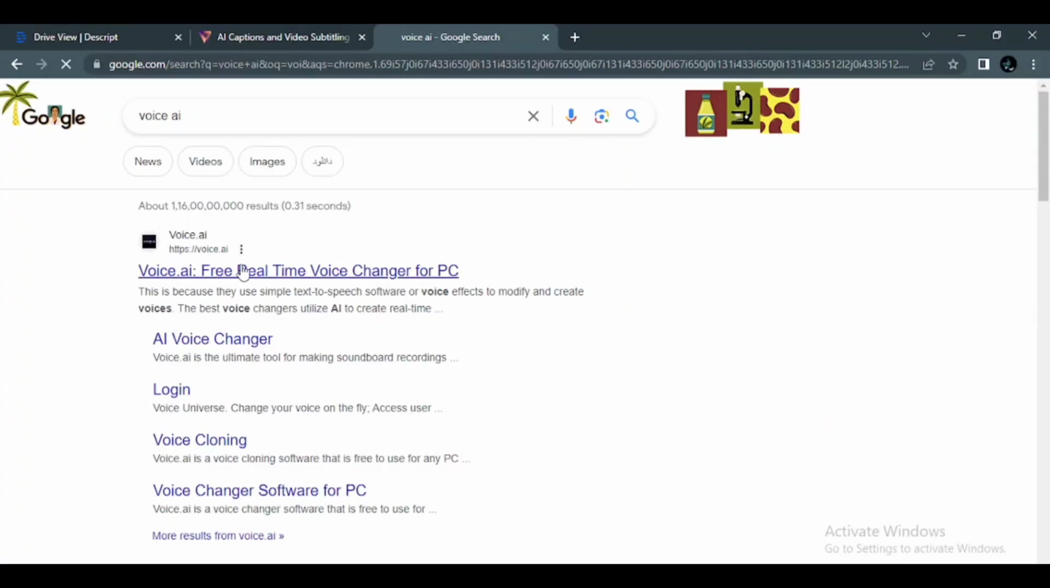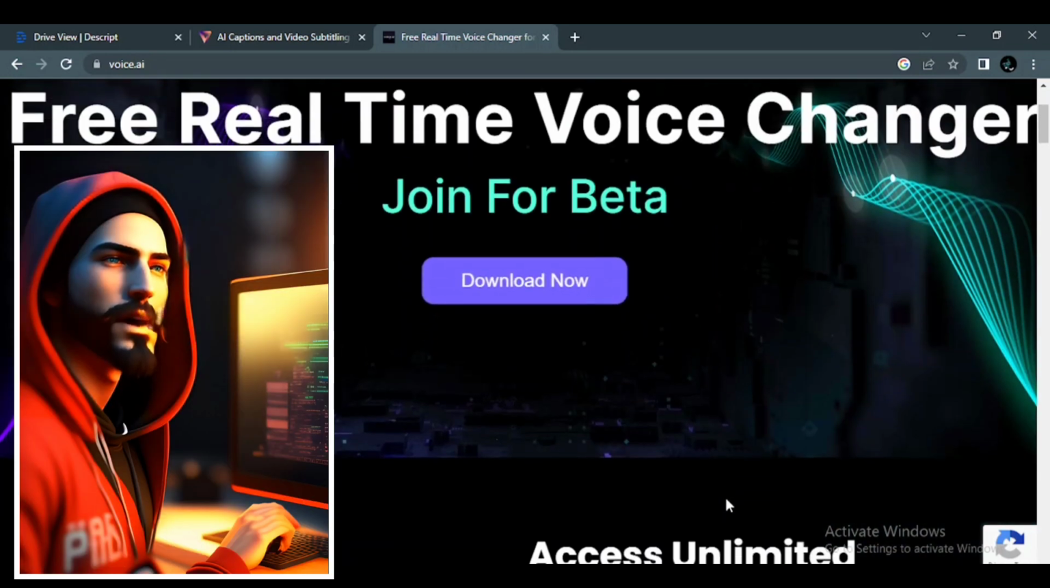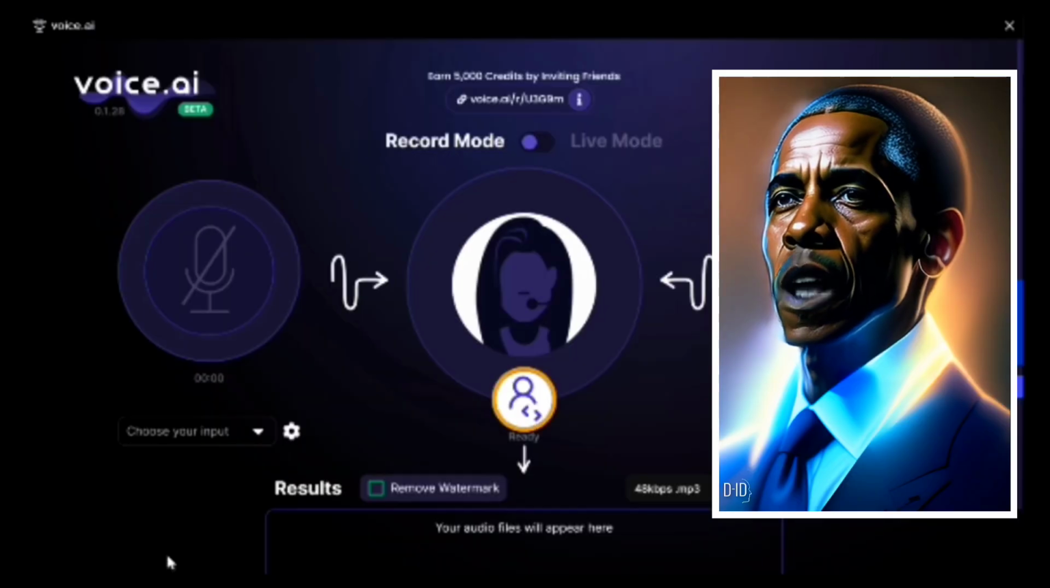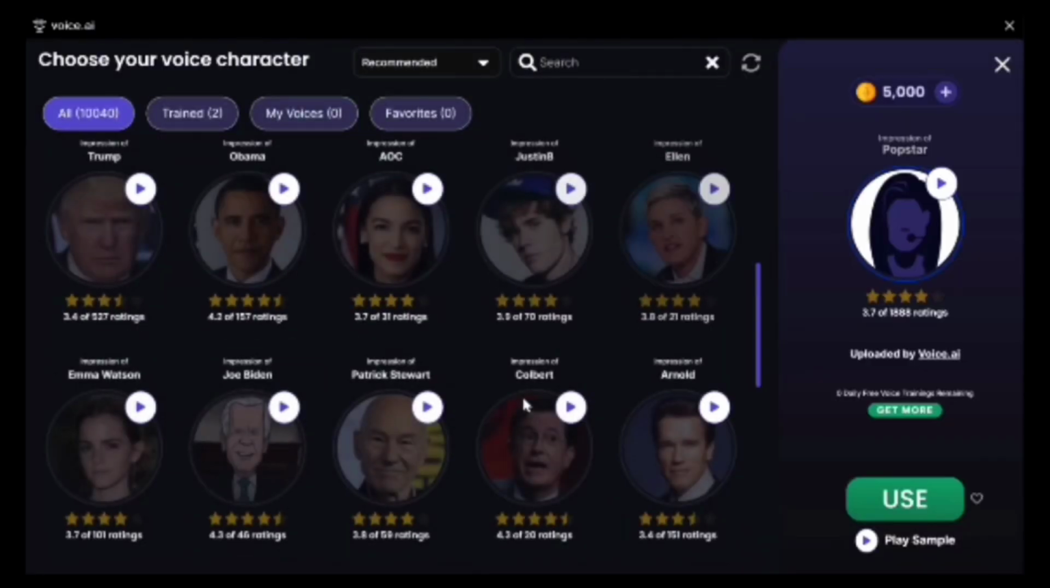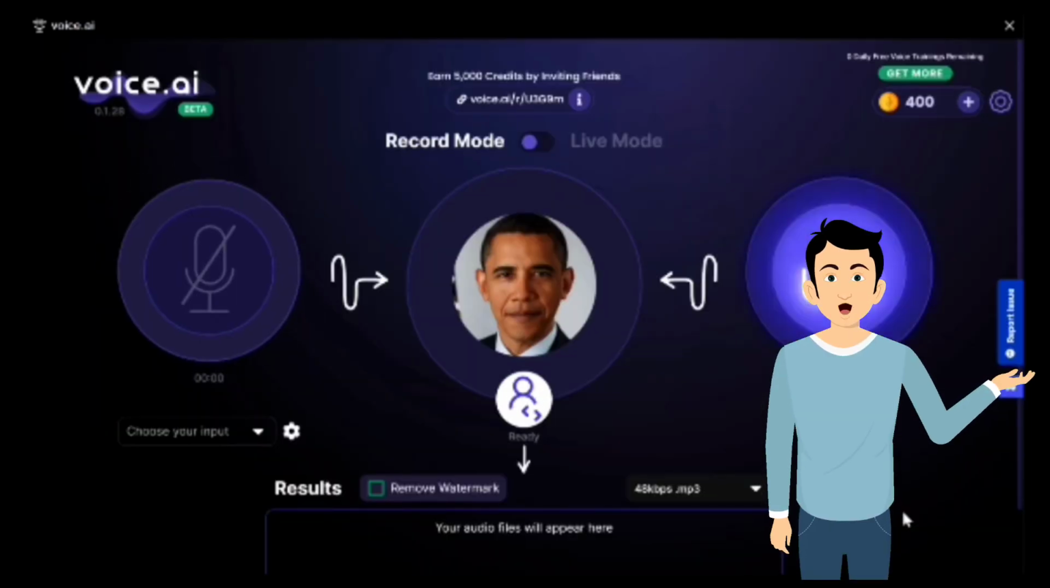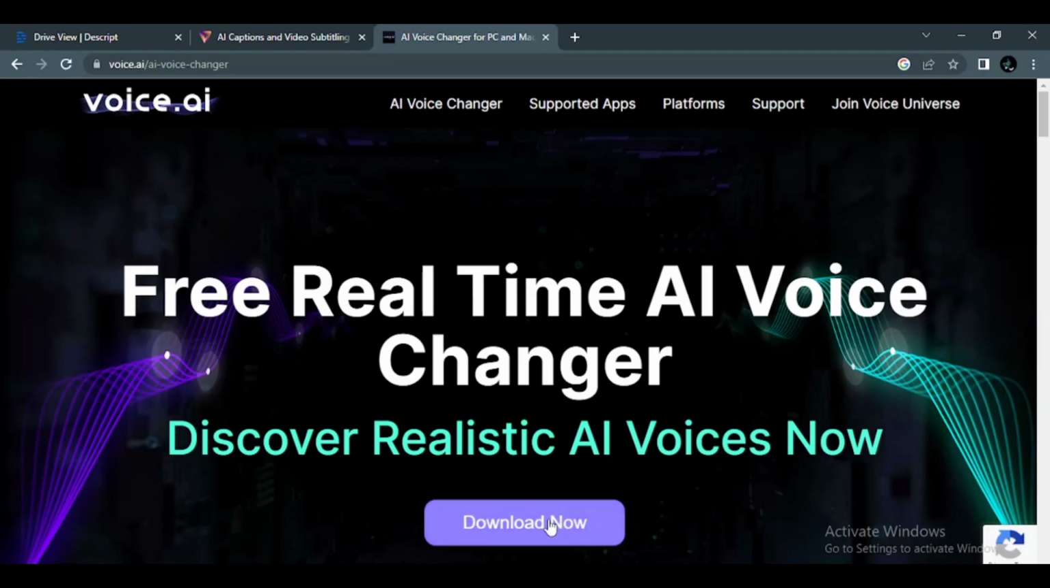Now let me tell you a very interesting tool. What if I told you that you can change your voice to sound like any celebrity you like? You can even sound like Obama and make everyone go crazy. Do you want to know which tool I used? It's called voice.ai. So to use this tool, first download the software.